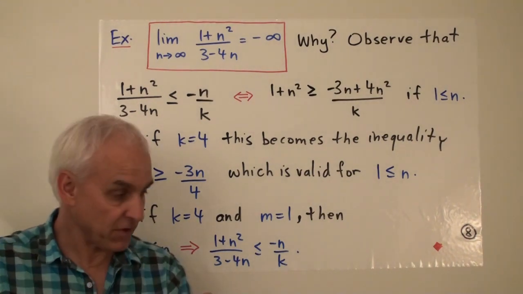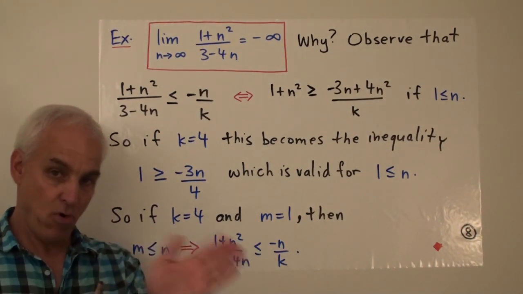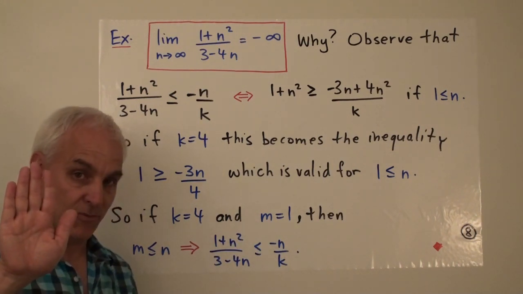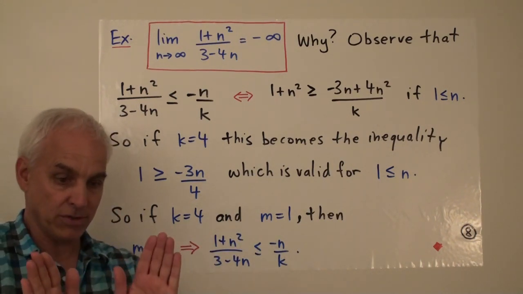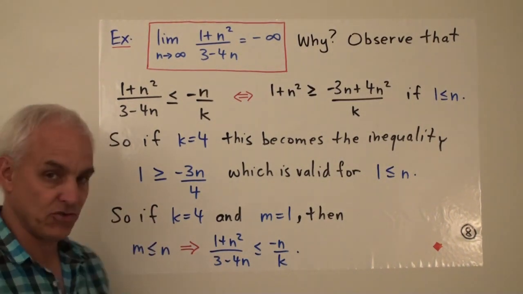And again, I have certificates. The certificates here are the scale k equals 4, and the starting point m equals 1. I can show you those, and you can check the inequality is true.